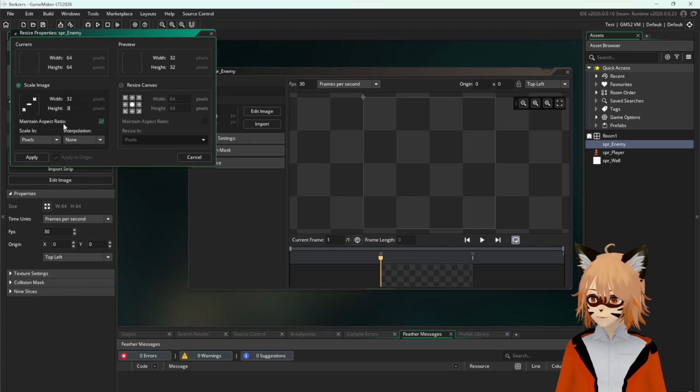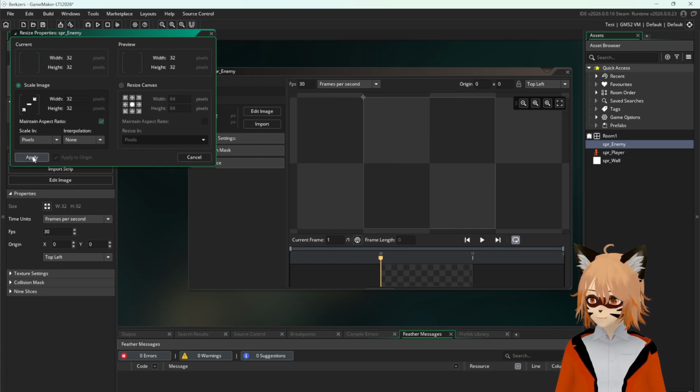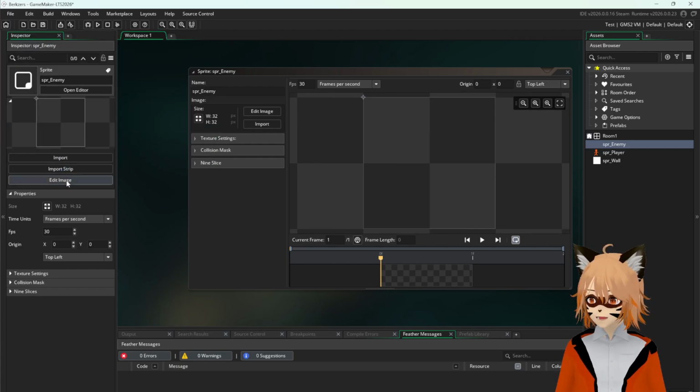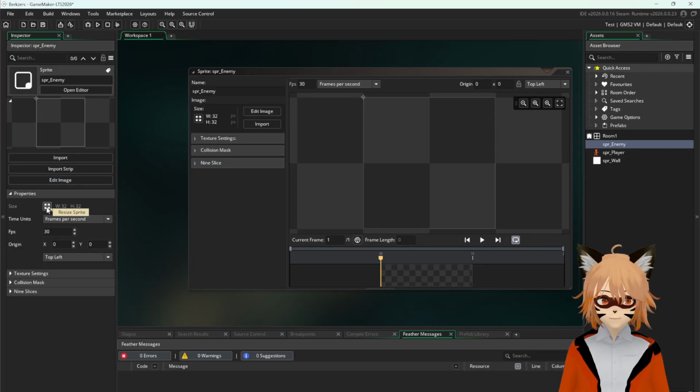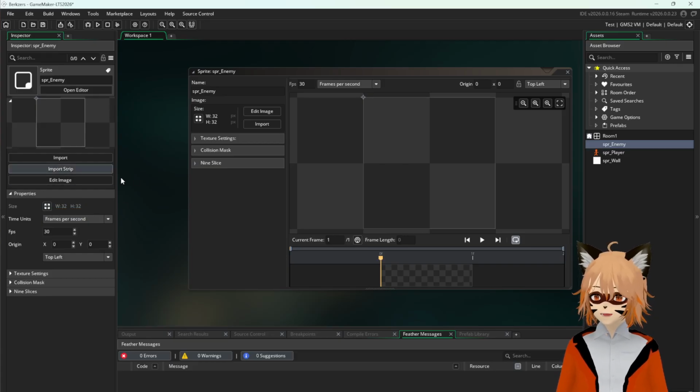In order to open that again, that's basically the size. You press this button. It's called resize the sprite, and then make it 32 by 32. All right. Okay. Now we're going to edit it.